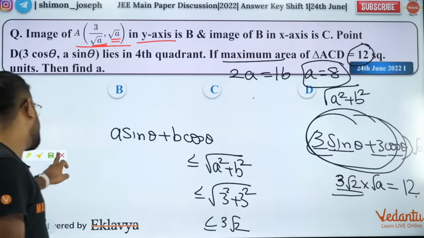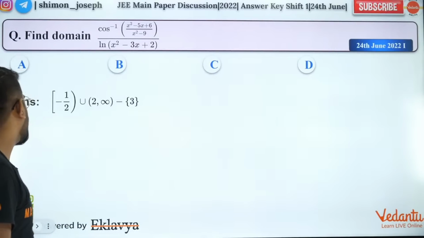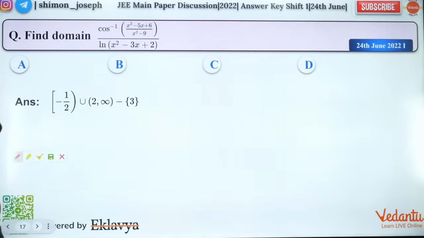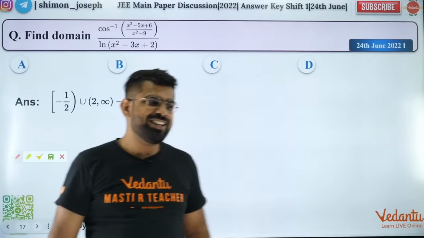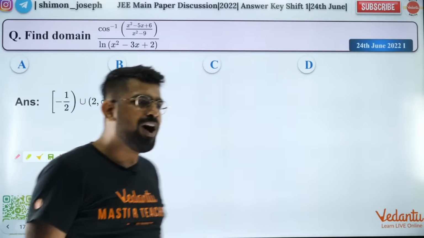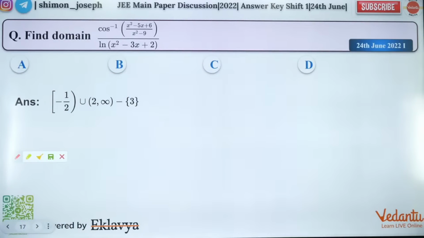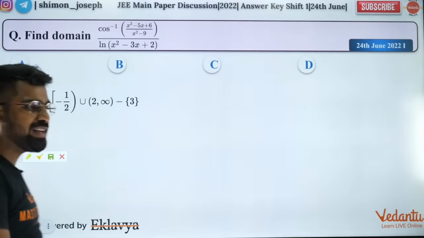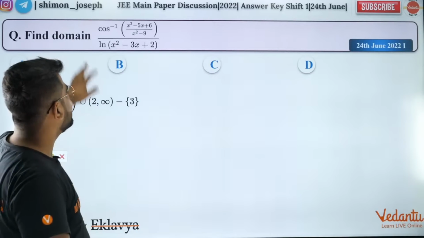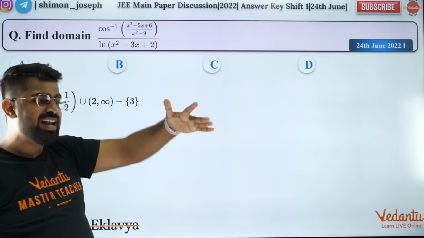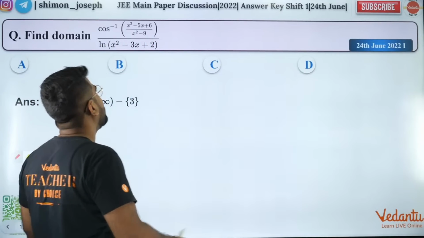Awesome, people. So with that, let's go to the next question. Domain question. Guys, did you get this question? Find the domain of cos inverse of something divided by ln of x square minus 3x plus 2. Did you all get this, my dear boys and girls? Please let me know quickly. Some people had messaged, Abhi has got it.